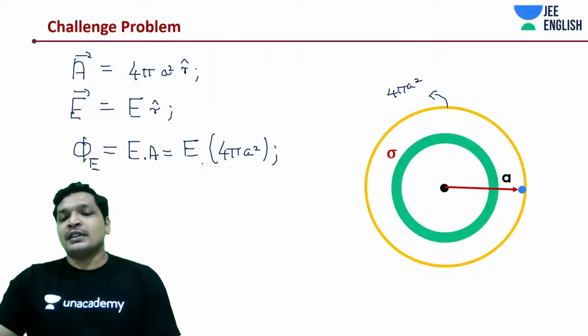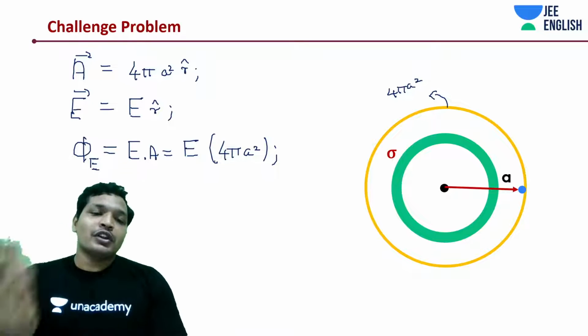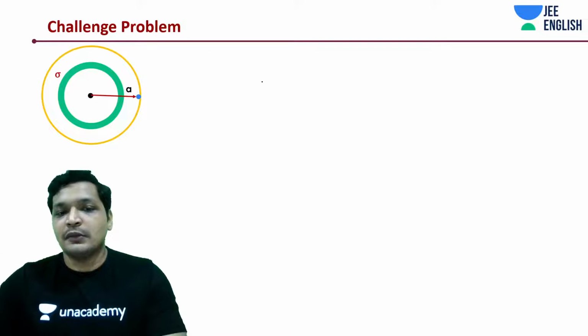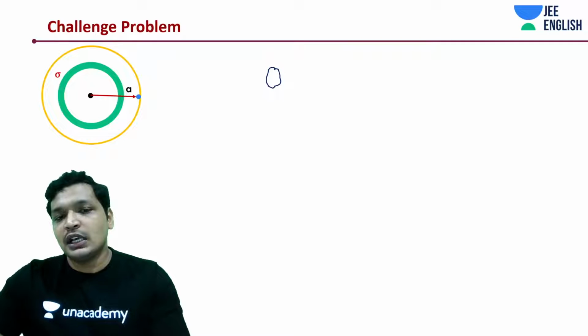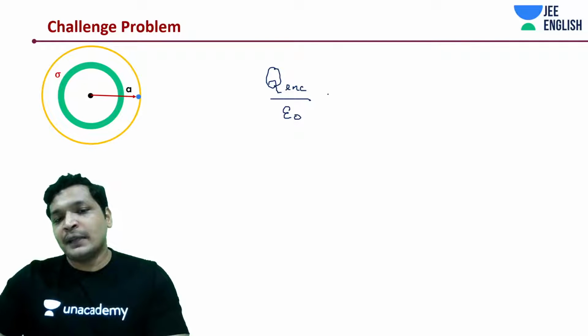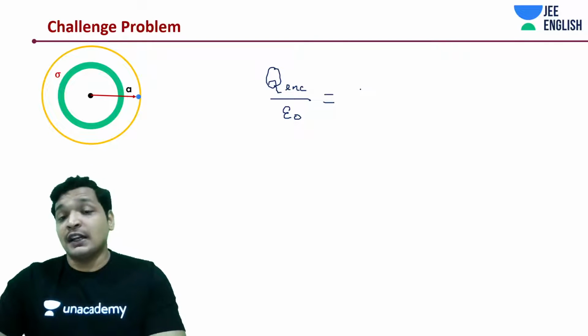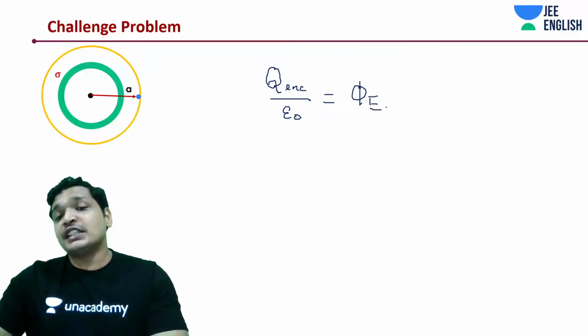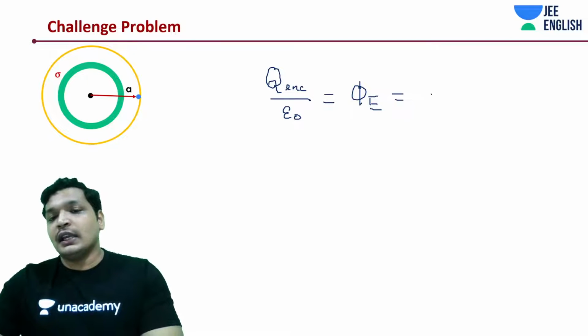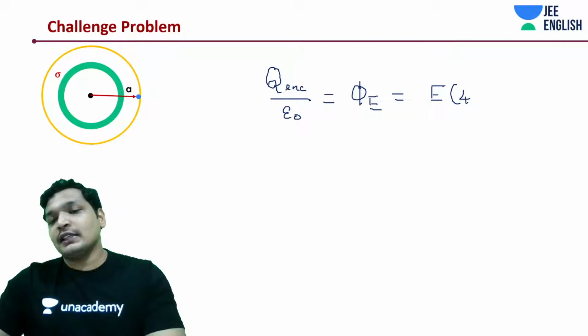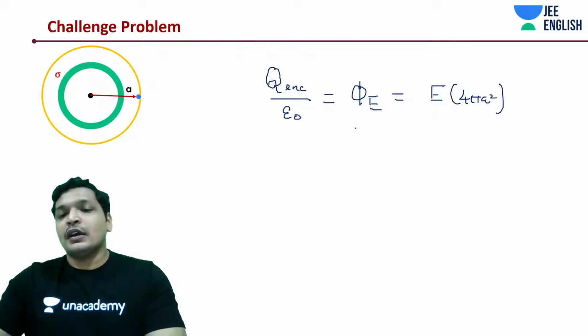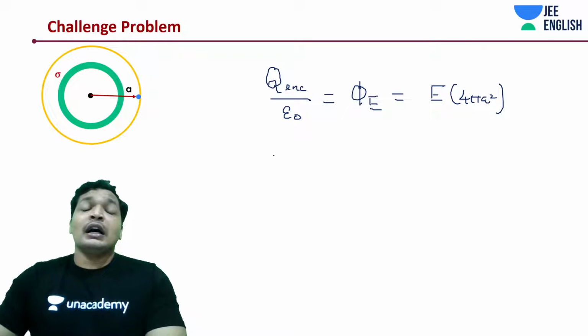Now you have some value of electric flux. What do you need to do? You need to equate it in terms of Gauss law. Gauss law says that the charge enclosed divided by permittivity epsilon naught, in this case, is equal to the electric flux, which we obtain to be E into 4 pi a square, right?